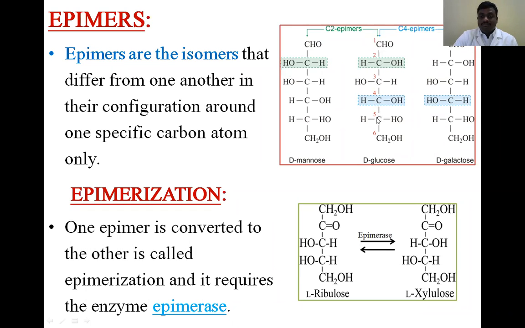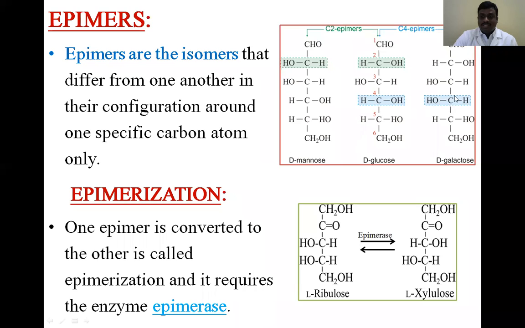So this is called mannose, an epimer of glucose. The only variation is at the 2nd carbon atom, where the OH group is shifted to the left side. Okay, like that. Same example, galactose.